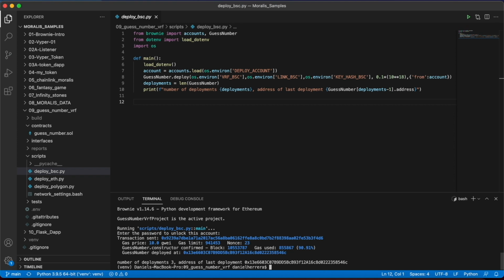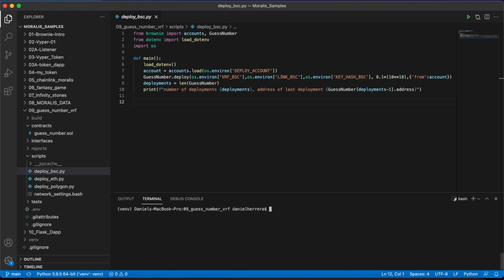And we have 3 deployments in the BSC network, and the latest one is in this address that it's reporting to us right now. But I had a little deployment already made in this network where we have already some games created. So we're going to do the following. We're going to do brownie console network, and this one has to be written this way. And we are going to do the same, BSC test Moralis. We are going to go in.